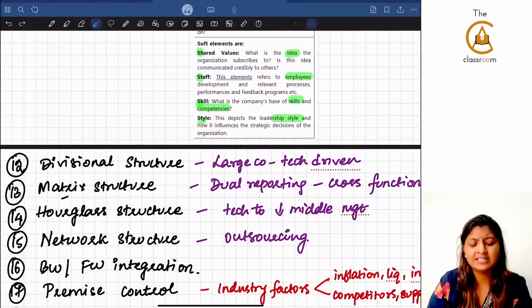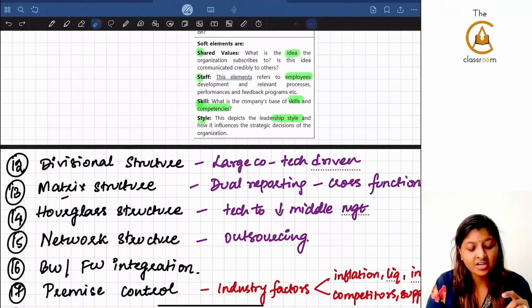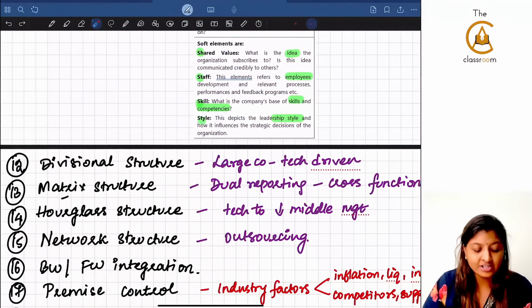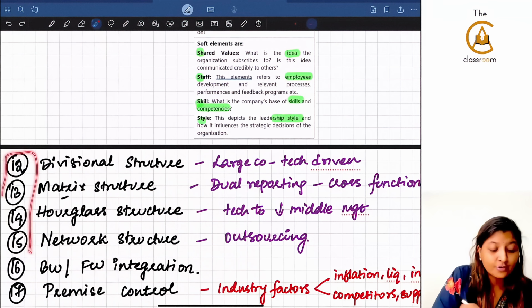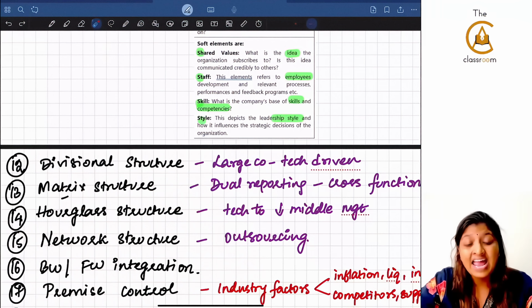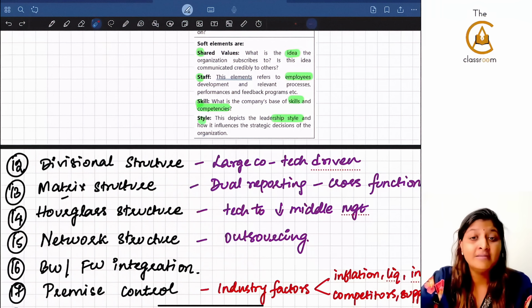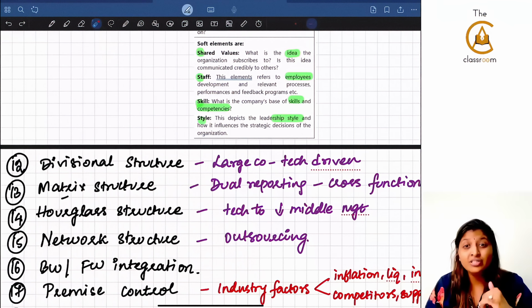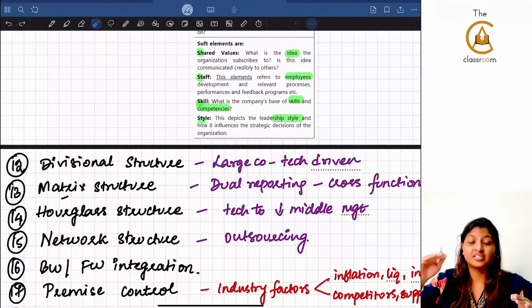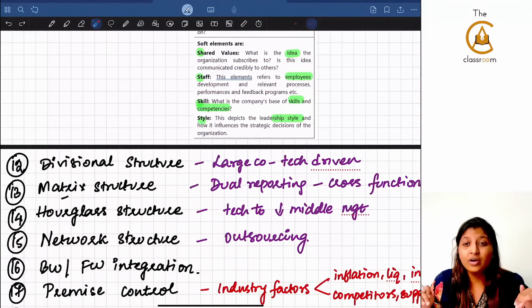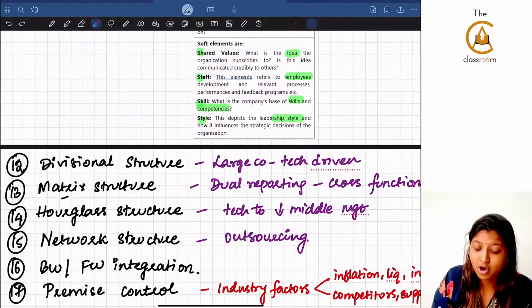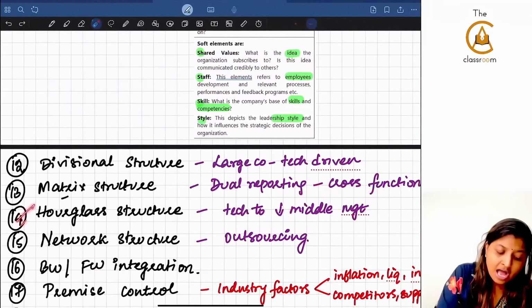The 12th concept is divisional structure, matrix structure, hourglass structure, and network structure. Actually, these four were the options given, and the question asked was about an AI powered company that now wants to take off the middle management. So which structure is suitable? Normally, if you want to reduce the middle management, that is the hourglass structure. In the middle it is narrow, lower it is broad, upper also it is broad, so automatically you will have to say that it is the hourglass structure.